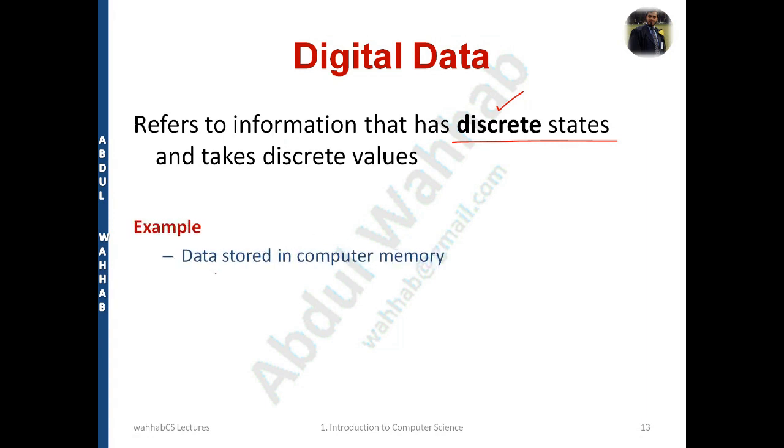How? Data stored in the computer memory is digital because the computer understands only digital data in the form of 0 or 1, like 0 1 0 0 0 1 1, something like this. What is this? We'll discuss later on. So 1, 2, 3, 4, 5, 6, 7, 8. Usually an 8 bit form is available for storing the data of a computer, but it's not our topic right now. This form is called a digital form of the data.